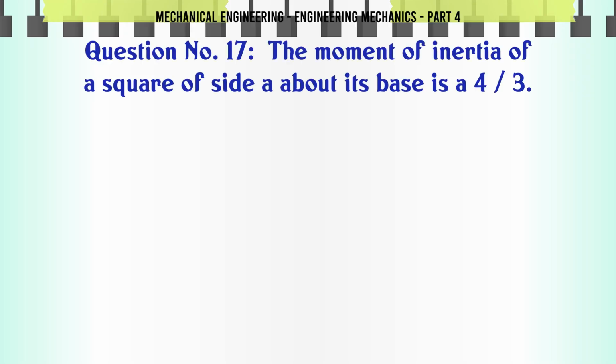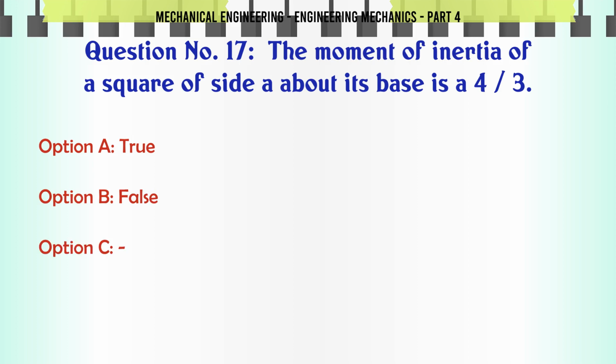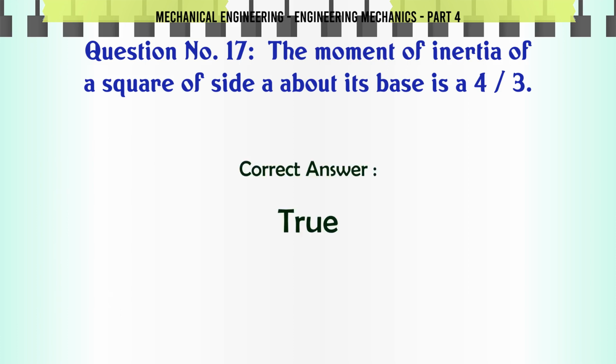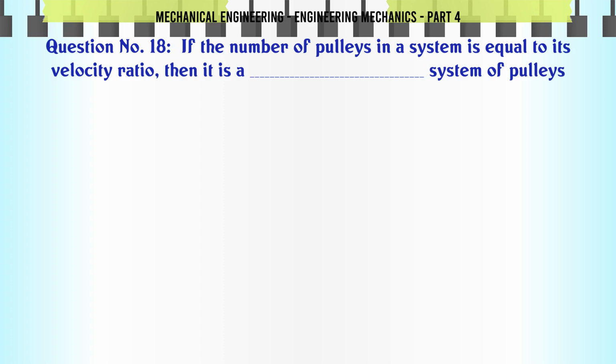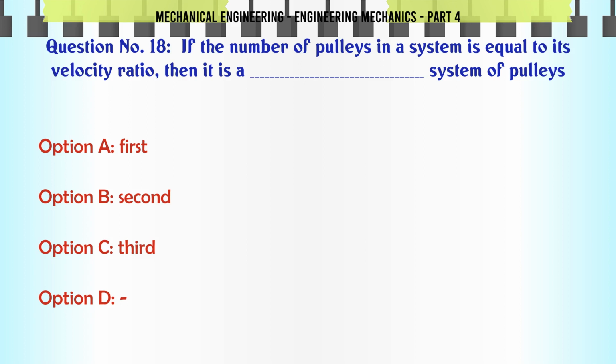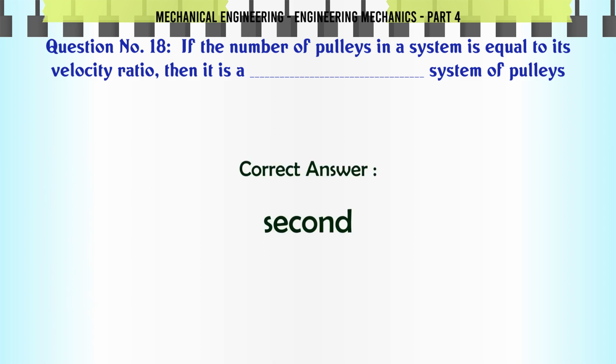The moment of inertia of a square of side a about its base is a^4/3. A. True, B. False. The correct answer is true. If the number of pulleys in a system is equal to its velocity ratio, then it is a system of ___ pulleys: A. first, B. second, C. third. The correct answer is second.